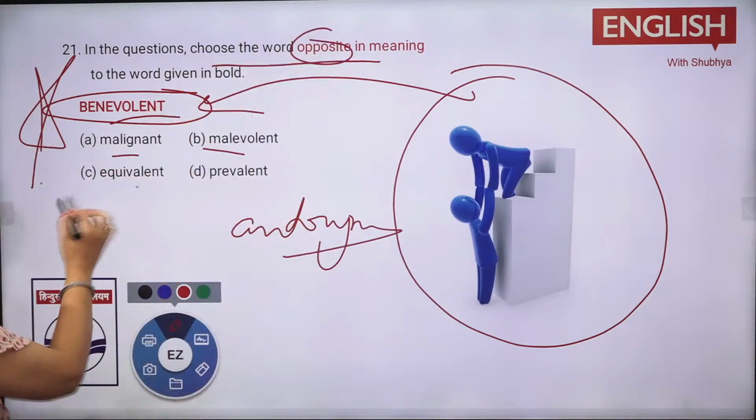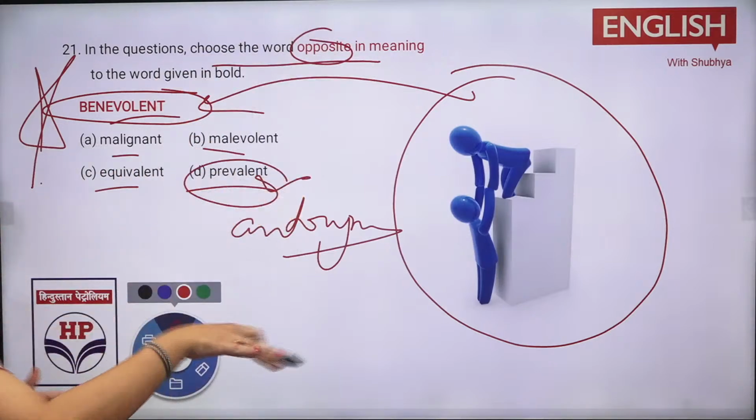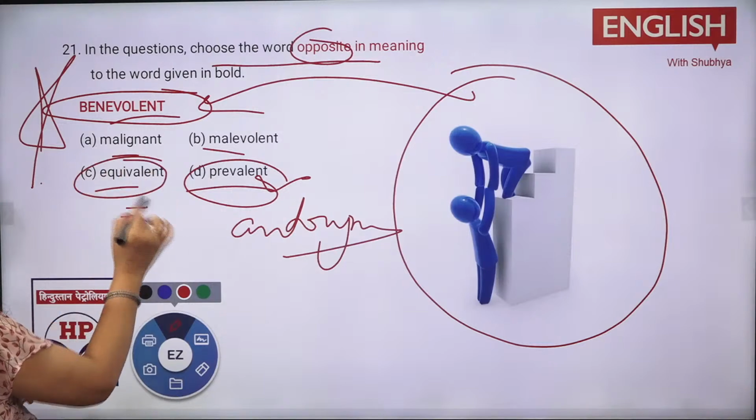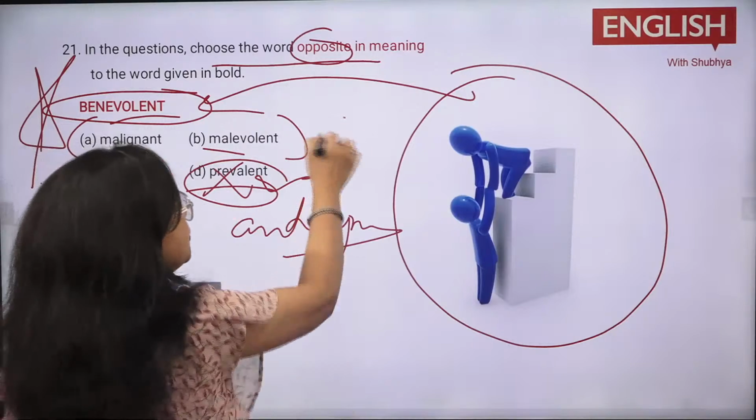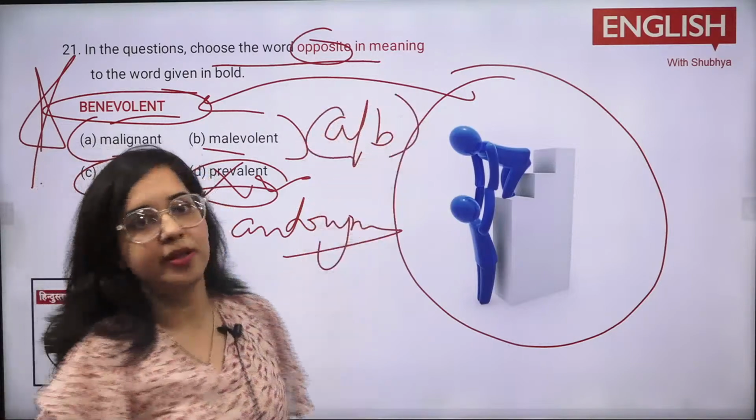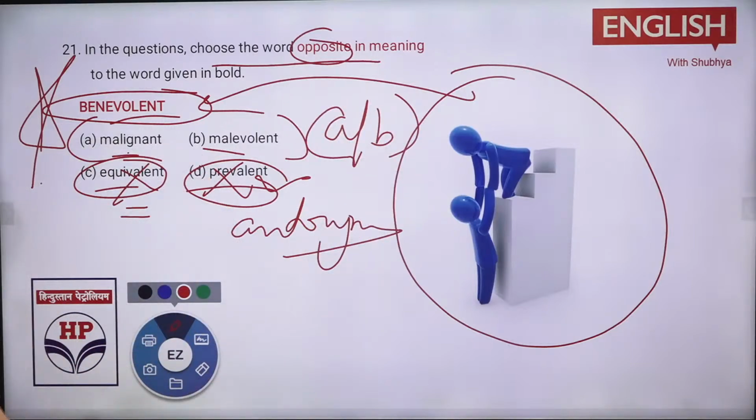So now tell me, now equivalent and prevalent. This is prevail होना, चलता रहना. Equivalent होता है बराबर होना. This cannot be there, this cannot be there. Now, by elimination, we are left with option A or B. Now tell me what would be there. I have made it easier for you. I've eliminated options C and D.